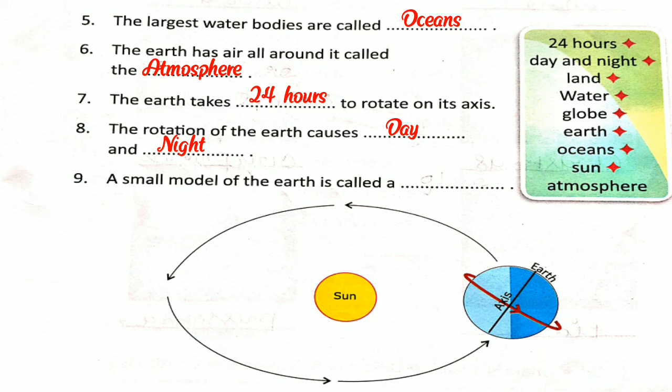And now number 9: a small model of the Earth is called a globe. Here we can find the Sun and Earth. The Earth is the third planet from the Sun.